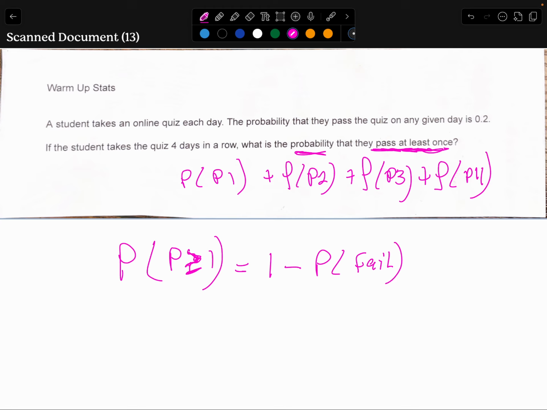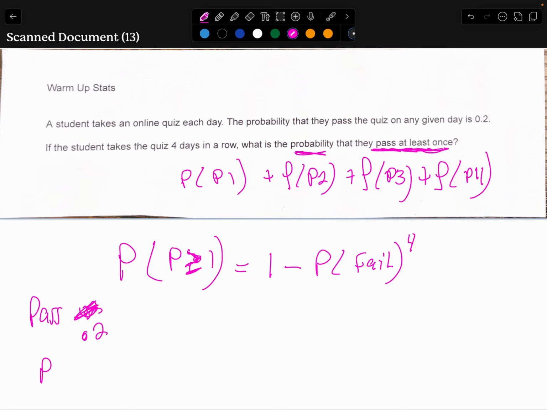And how many times did they take this? How many chances did they have to fail? 4 of them. So to the 4th power. What's the probability of failing? Well, the probability of passing is 0.2.